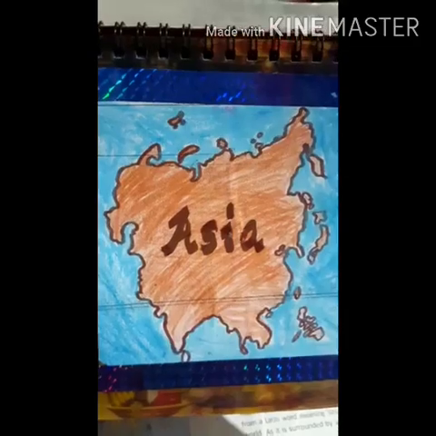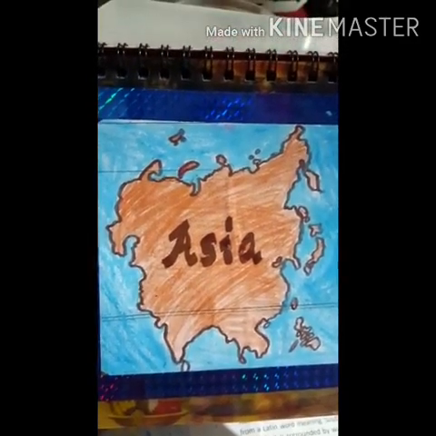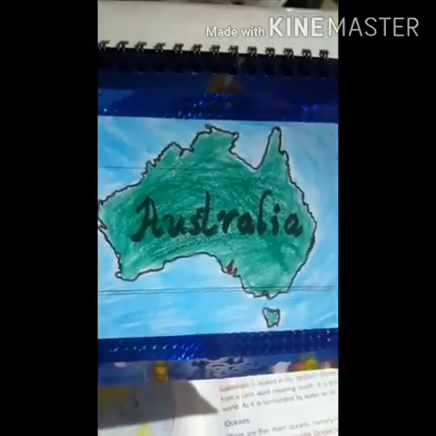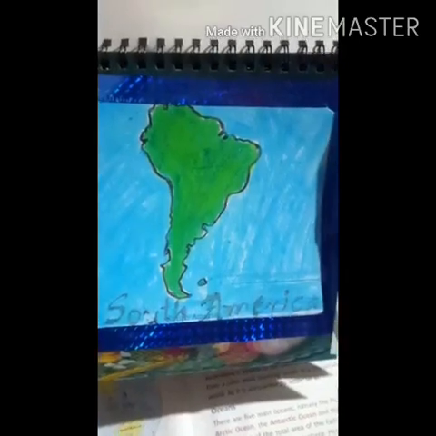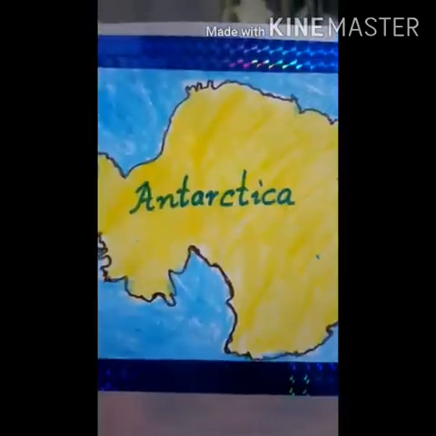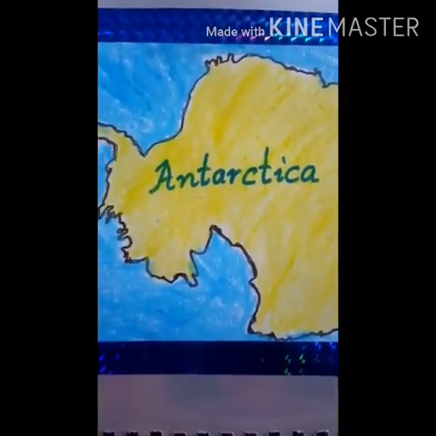Arctic Ocean. Now comes the continents. What is the name of this continent? Asia. Very good. This one, children? Europe, Australia. Yes, Africa, South America, North America, Antarctica. These are the 7 continents in the world.